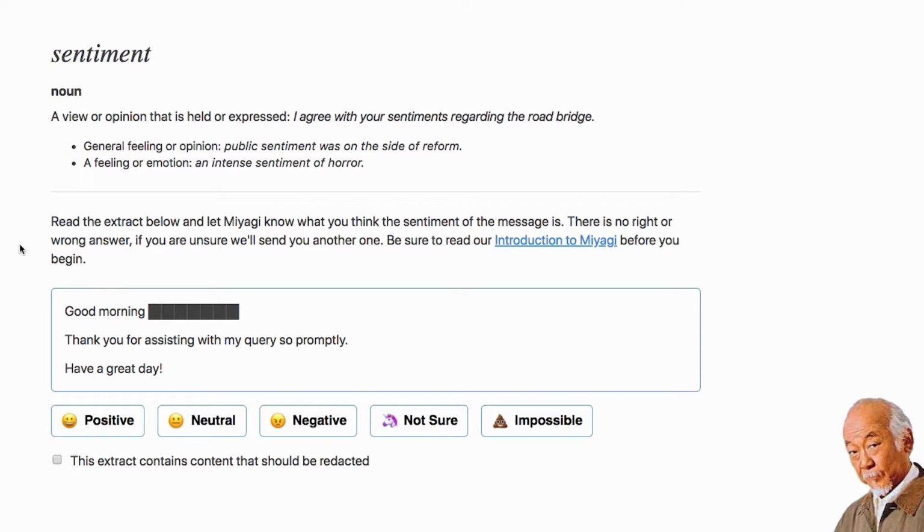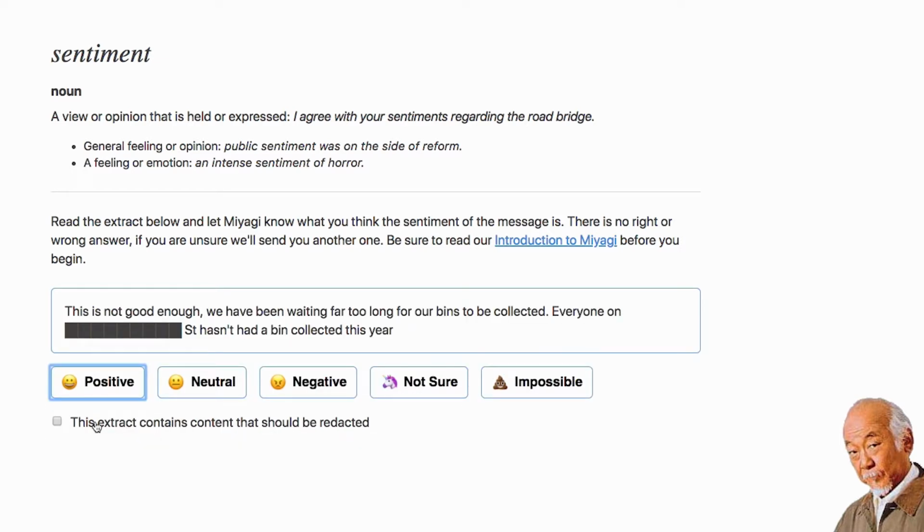Miyagi serves us with an extract, an example of natural language. In this case, "Good morning, thank you for assisting my query so promptly, have a great day." Then as a human, I'm giving some labels to this data, okay? So it's some suggestions that I need to give it. So in this case, I'm going to say that's positive.